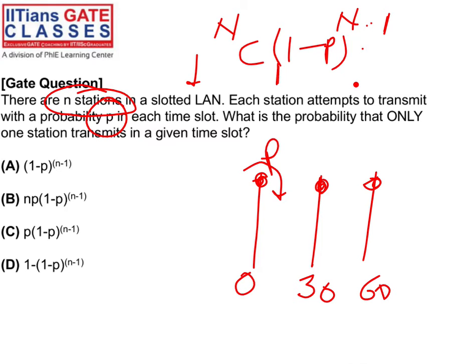It makes sense. nC1 means n. Of the n stations, n minus 1 can't send data on the channel, and only one station can send. So the probability will be n times (1 minus p) raised to power n minus 1, times p. Guys, make sense? Clear? Okay.